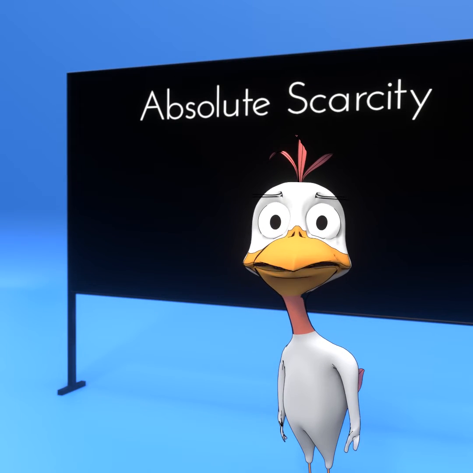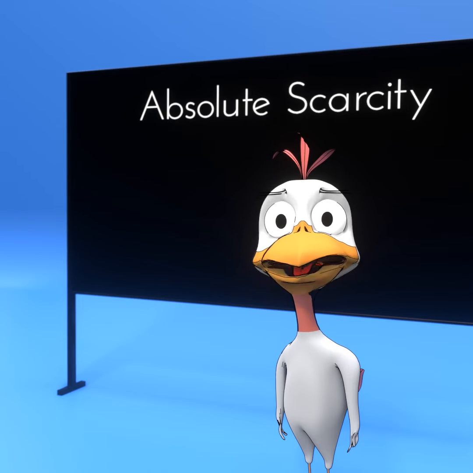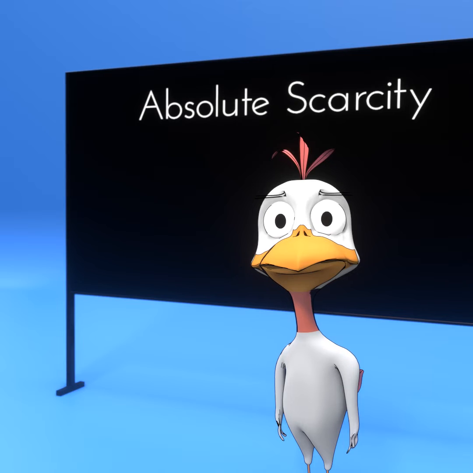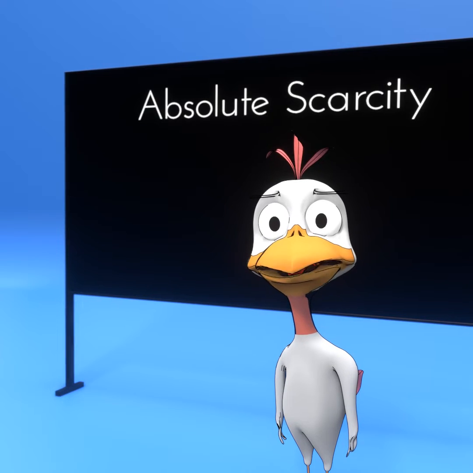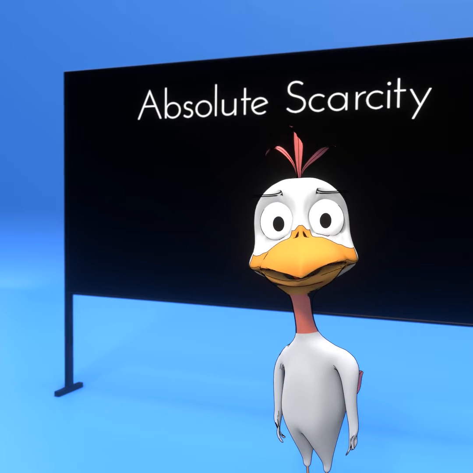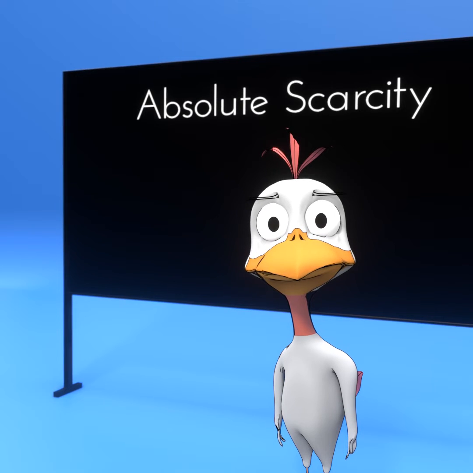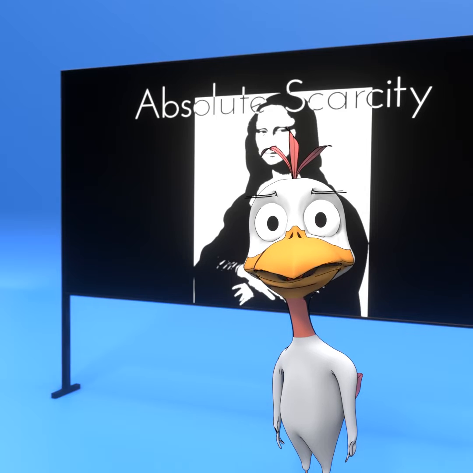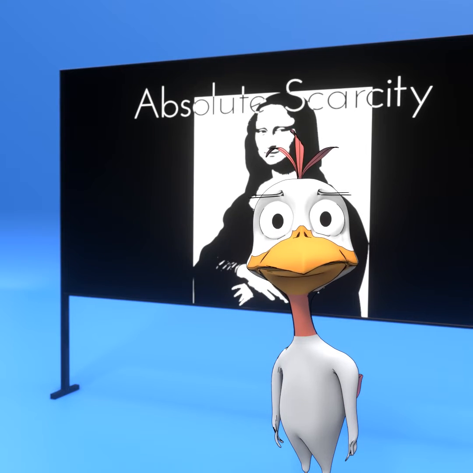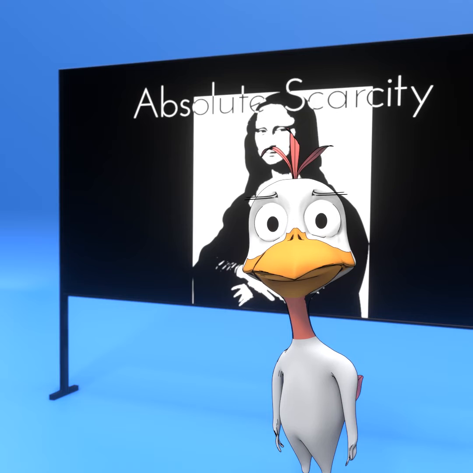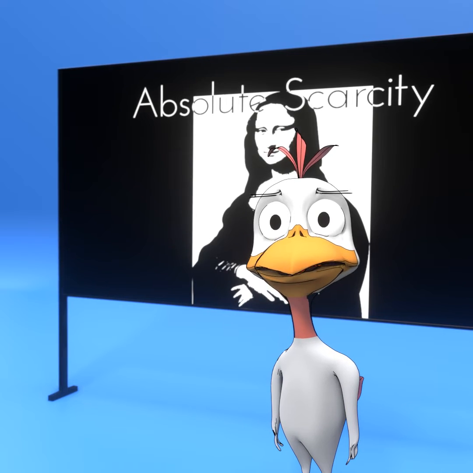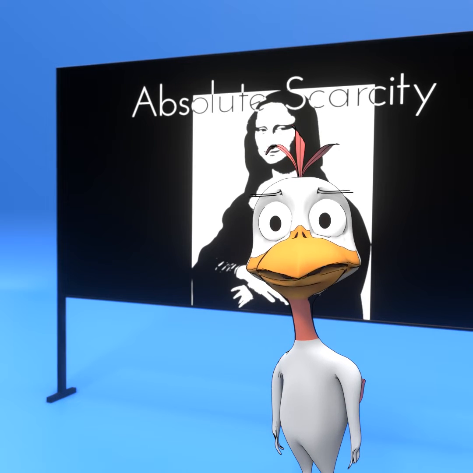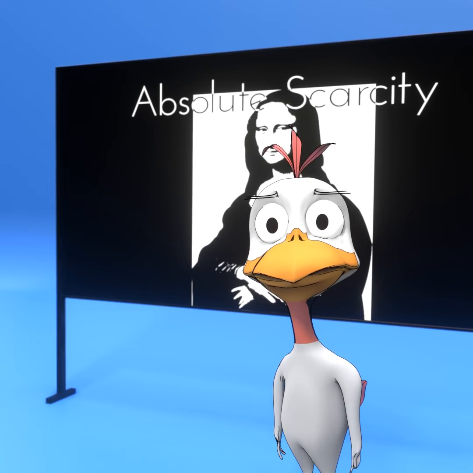Now let's talk about absolute scarcity. Absolute scarcity is when the supply of a resource cannot meet the demand. For example, a unique art object. And let's be even more specific than that. Mona Lisa is one of the most famous works of art. If the demand for Mona Lisa's artwork suddenly increases, supply will not be able to meet this. You cannot create more originals of Mona Lisa, right? And the author, Leonardo da Vinci, no longer lives, and can therefore not create any others.